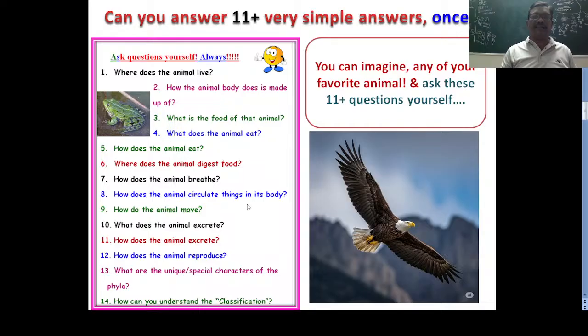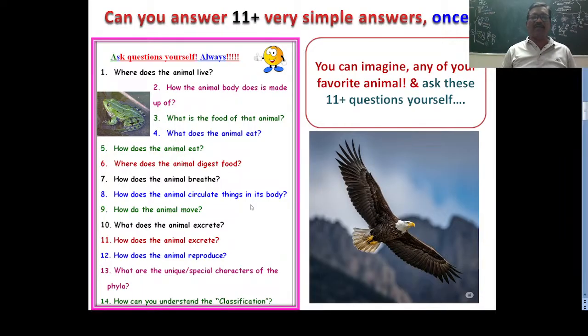Next, how does the animal circulate things? However, the breathing mechanism is present in almost all animals, because we are animals, we have to take oxygen from the surrounding environment to liberate energy from the glucose molecule in the mitochondria. The breathing style is different. But now the question is, after digesting the food material, how can animals circulate that simple food material throughout the body? In our body, the blood circulatory system is present.